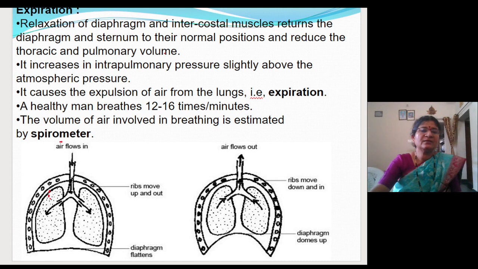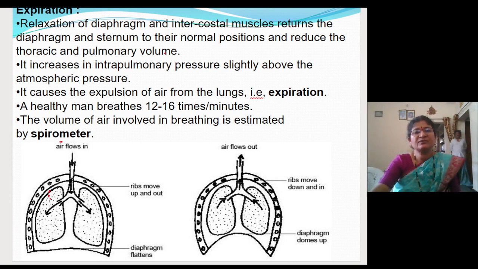And when the external intercostal muscles contract, the thoracic volume will increase horizontally, that is dorsoventrally, and anteroposteriorly when the diaphragm becomes straight. So the pressure inside the lungs will decrease compared with the atmospheric pressure, so the air rushes inside. This I told.